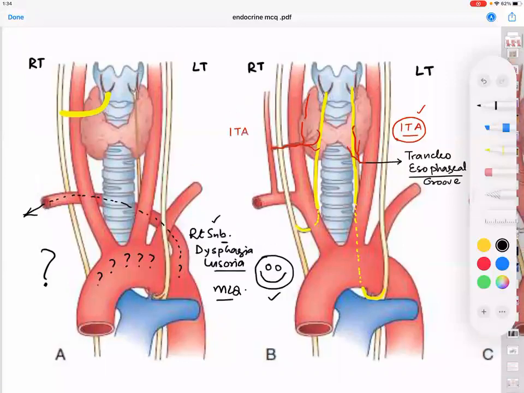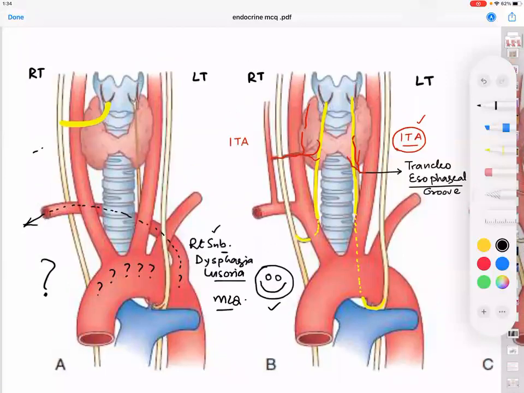But in a patient with dysphagia lusoria, what happens to the right recurrent laryngeal nerve? Is it recurrent anymore? No, in the thorax, it is not recurrent anymore. It is called a non-recurrent laryngeal nerve on the right side. So please appreciate that you can have something called a non-recurrent laryngeal nerve. Where is it seen? It is seen on the right side.